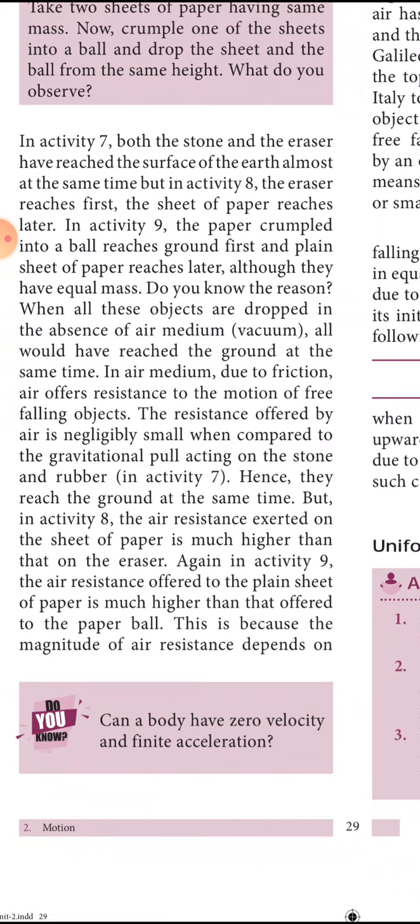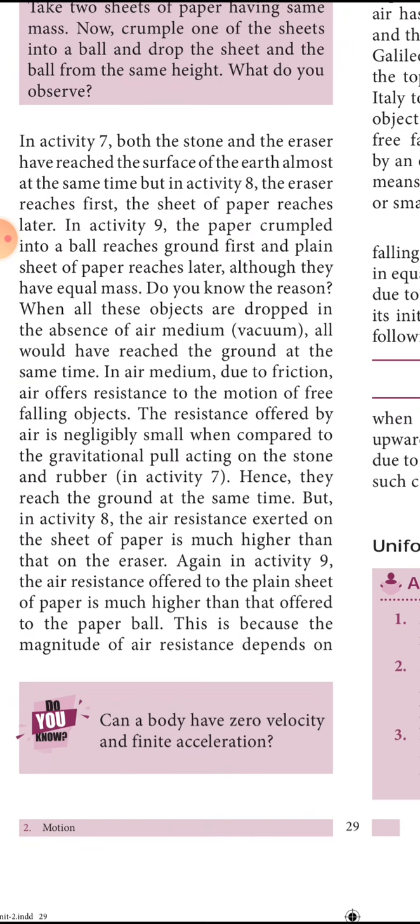When all these objects are dropped in the absence of air medium, all would have reached the ground at the same time, because in air medium, due to friction, air offers resistance to the motion of a freely falling object. The resistance offered by air is negligibly small when compared to gravitational pull. So in the absence of air, all the objects fall towards the ground at the same speed.